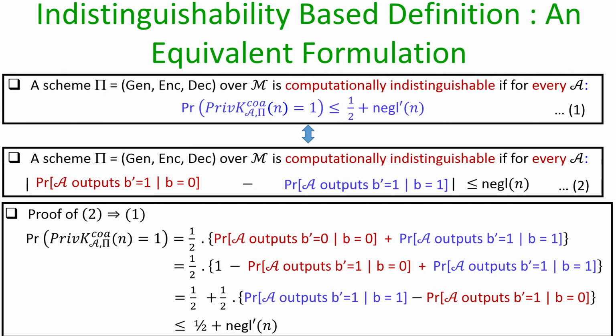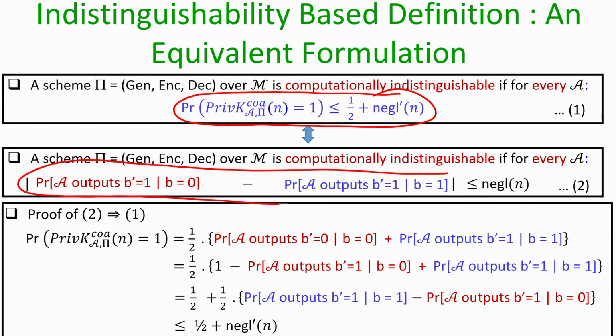We can either demand that condition 1 holds if we want to say that our encryption process is COA secure as per the indistinguishability game, or we can demand that the distinguishing advantage of the adversary should be upper bounded by a negligible probability. Both of them are equivalent, and throughout the course, depending upon the convenience, we can use any of these two versions of the indistinguishability based definition of the ciphertext only attack.